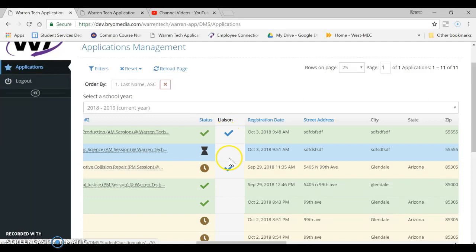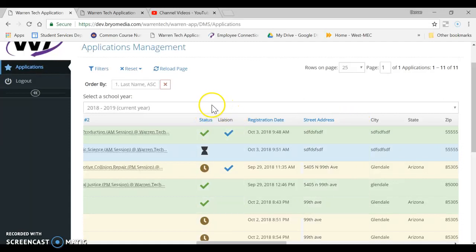Once again, here's a check mark that says you've completed the questionnaire. If it's blank, then that means you still need to go in and do that. So back at the beginning, it reminded you there with the colors, but here it reminds you again with the check mark. You're also going to be able to see the date that the student applied, so that might come in handy on multiple occasions. And then, of course, here's just all the information about the student, their address, and all that good stuff.